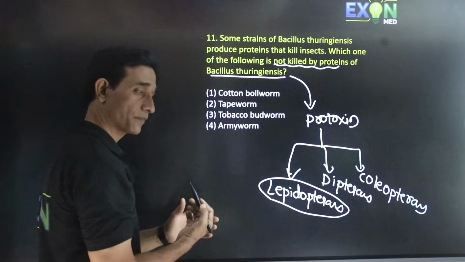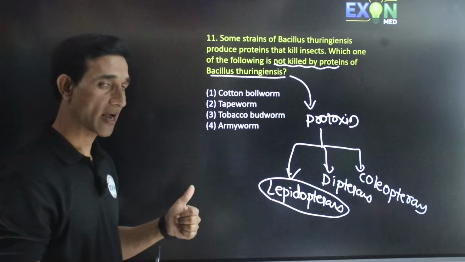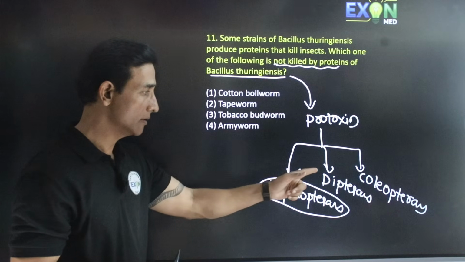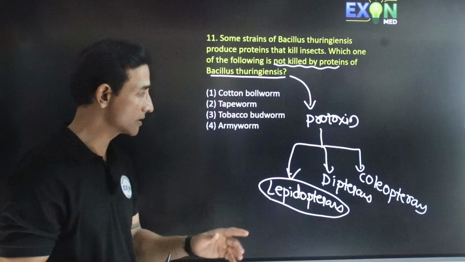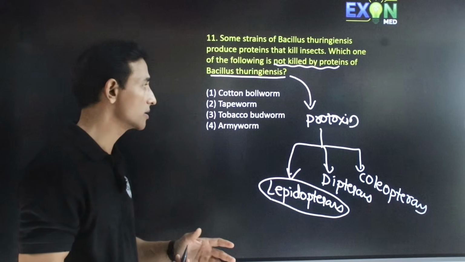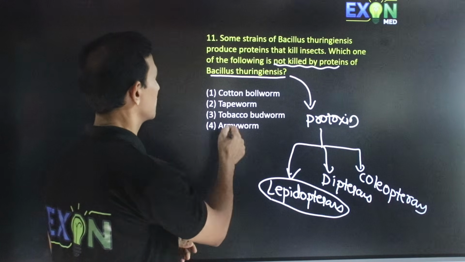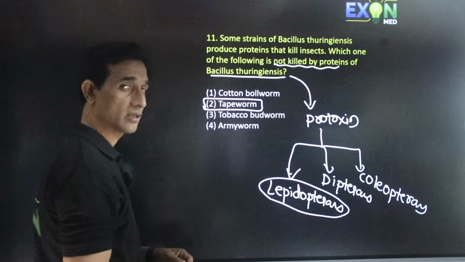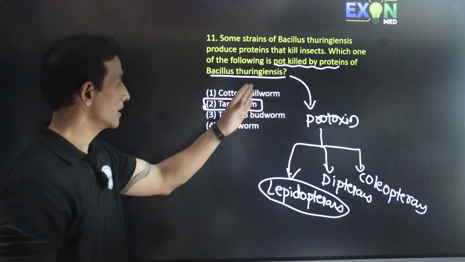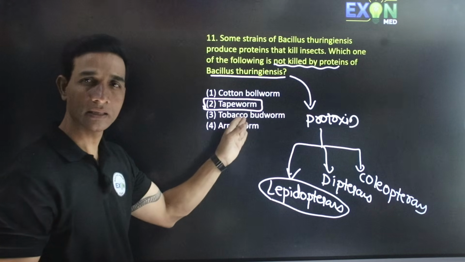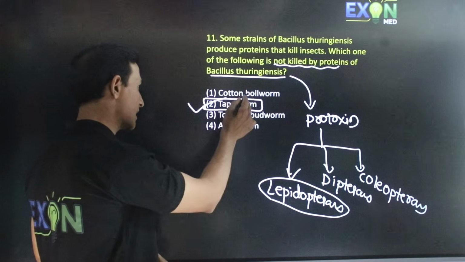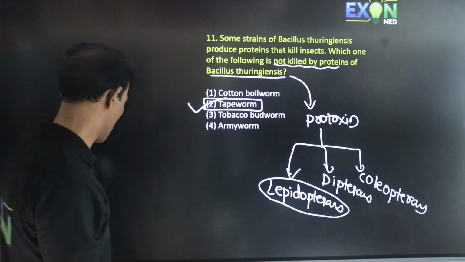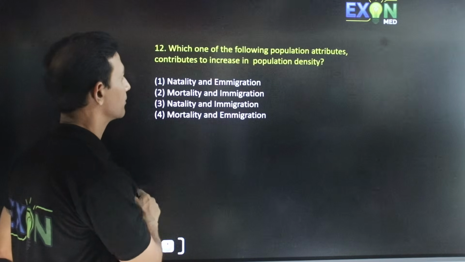Lepidopterans contain armyworm and tobacco budworm. Then coleopterans contain beetles, and dipterans contain flies and mosquitoes. So here the option, that is tapeworm, is the odd one where it is not acting. This protoxin cannot kill the tapeworm. Hence the answer is tapeworm. Going to the next one.